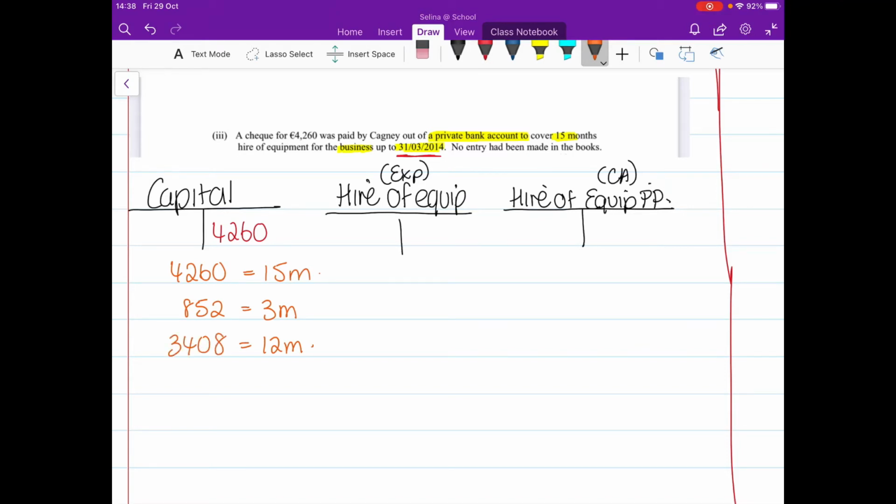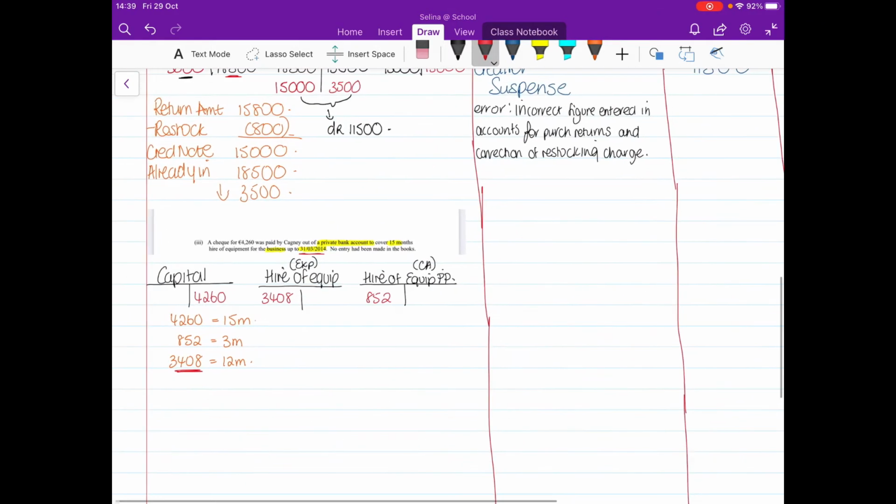Okay, so what I'm going to show you now is in our expense we're putting our amount for this year, and that's the €3,408. So I'm going to go debit 3,408, and in the hire of equipment prepaid, which is a current asset, we're going to put the €852 on the debit side. It's an asset, so I'm going to go for the debit there. Okay, and now we should go straight into our journal. Just those 3 figures been put in. Back up here.